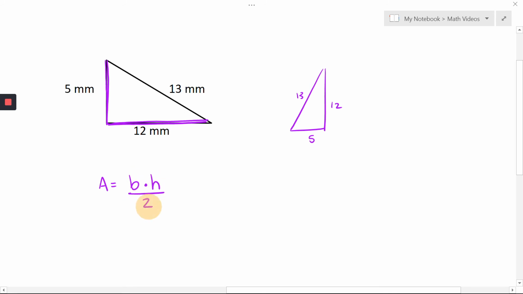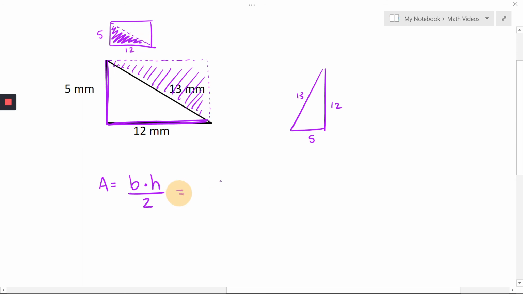And before when I mentioned that this is the same as a rectangle, but dividing by 2, the reason for that is because if I were to close this off, I can now see that it does make up half of a rectangle. So we just take the regular formula that we would see here, if this was a rectangle, 5 times 12, but for a triangle we're taking half of it, and then that's why we divide by the 2.